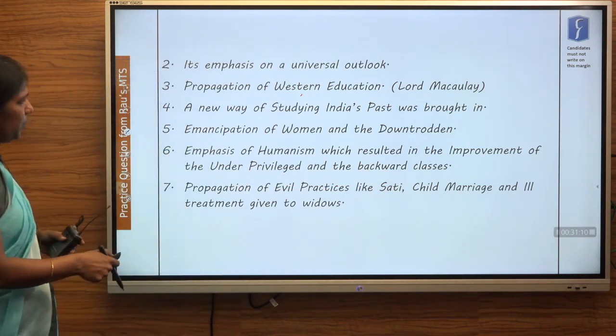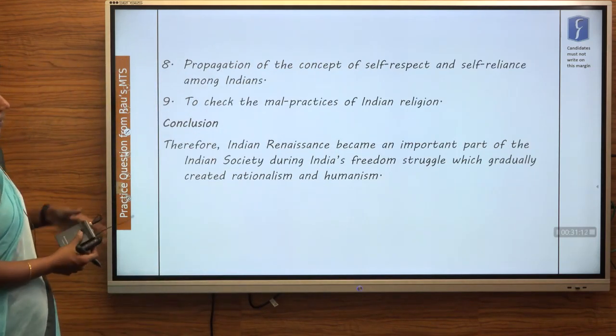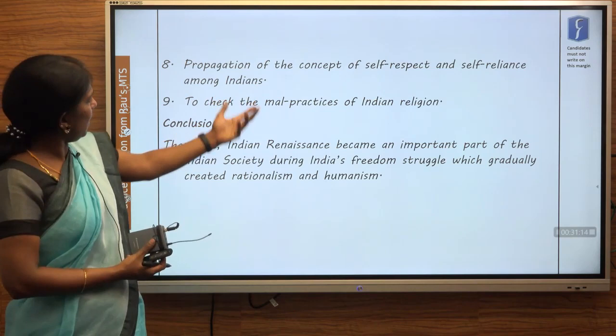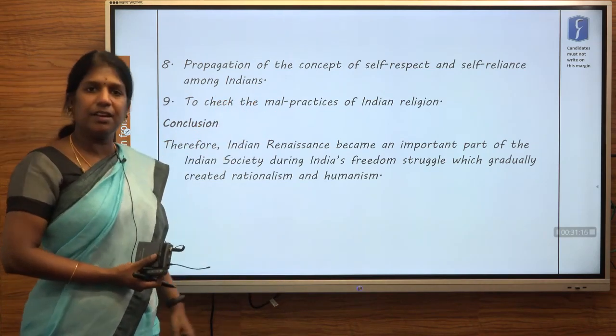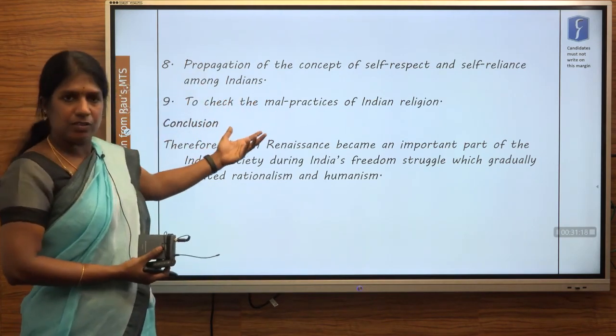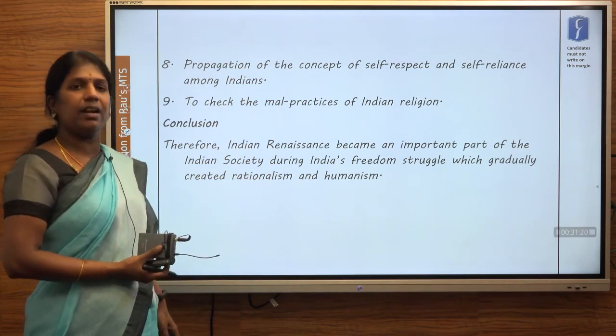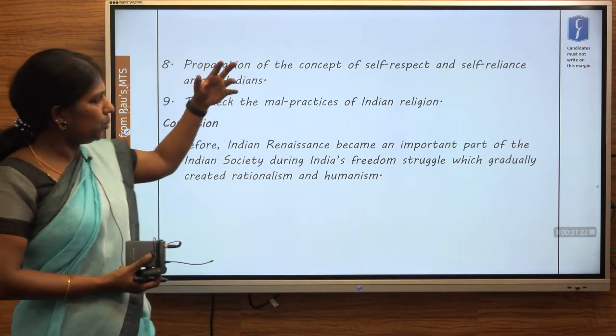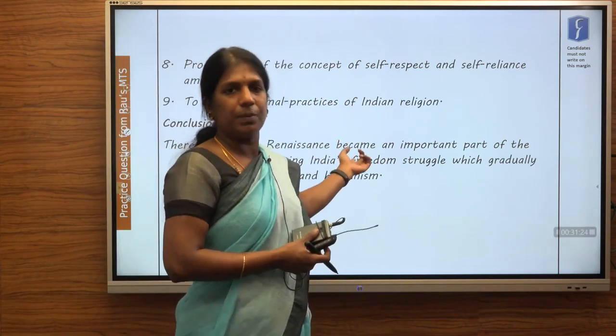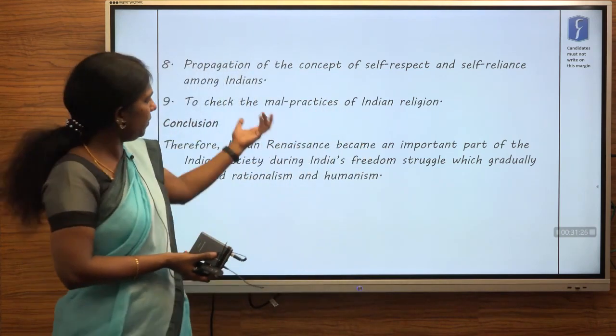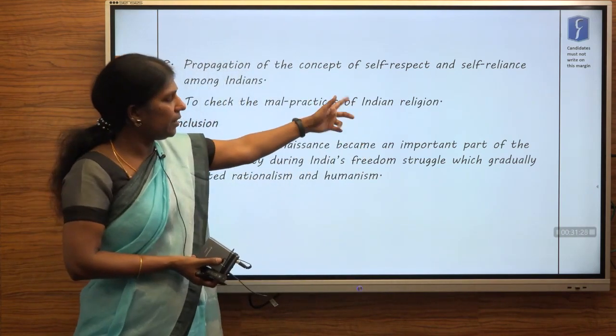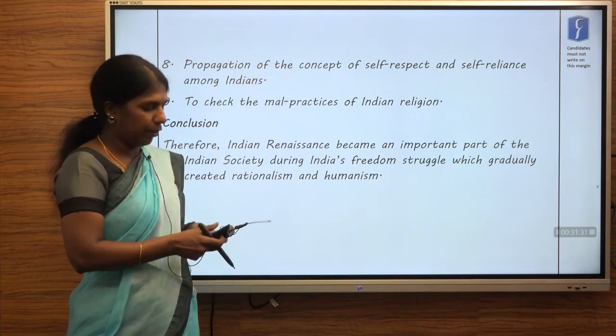These are the points you need to mention. The concept of self-respect, self-reliance, malpractices in the Indian religion. You can add points, and whenever you write a general answer, make sure that you see it from the question perspective, not your current perspective. These malpractices of Indian religion were too much at that point of time.